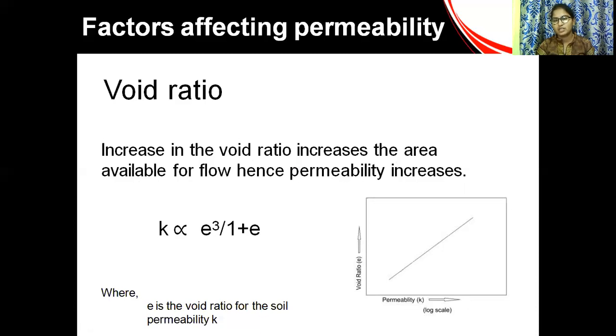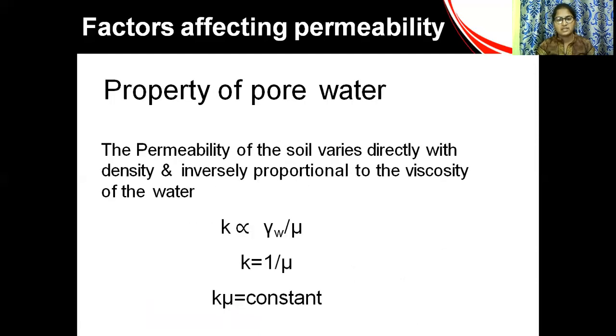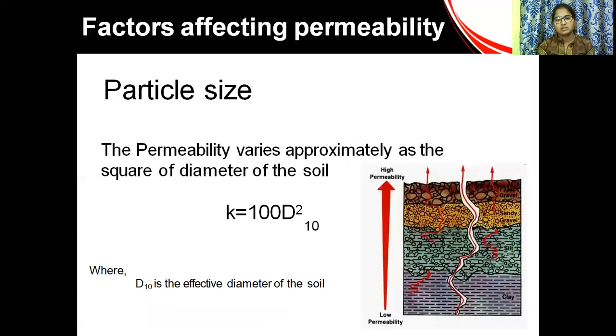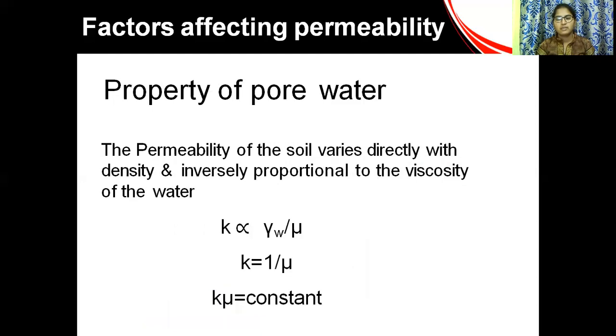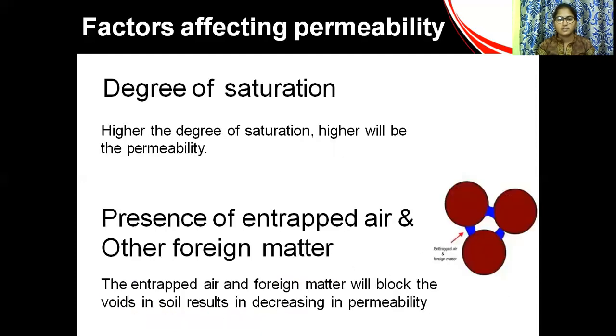If void ratio is reduced, permeability is reduced and it gives more strength to the concrete. Permeability is proportional to e cubed by 1 plus e, where e is the void ratio and K is the permeability. And with effective size D10, K is equal to 100 D10 squared.